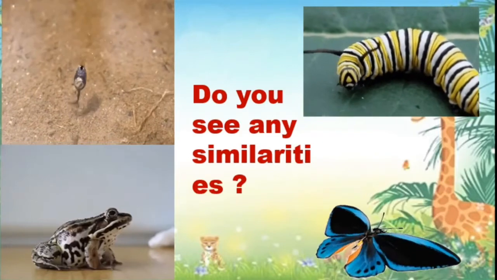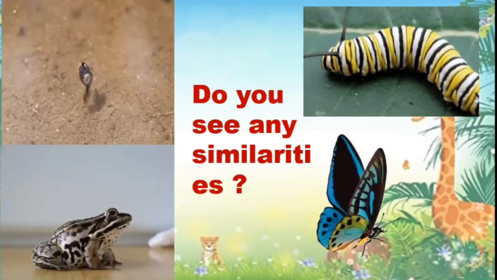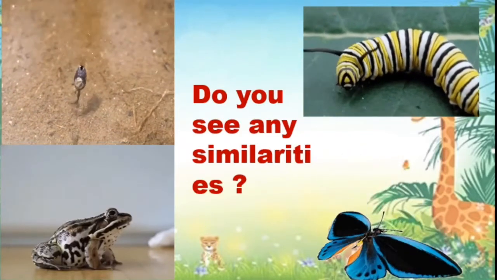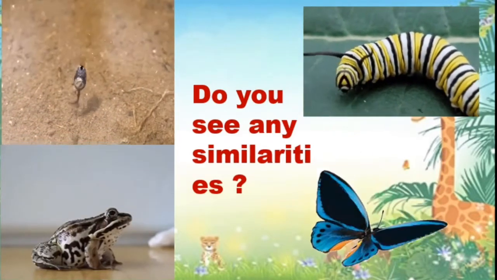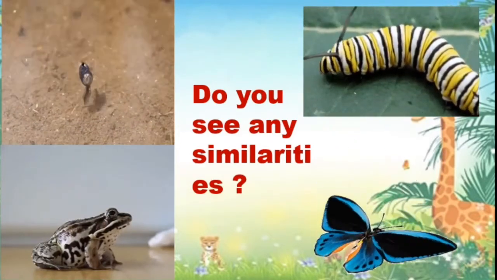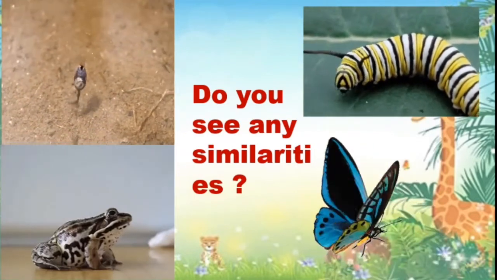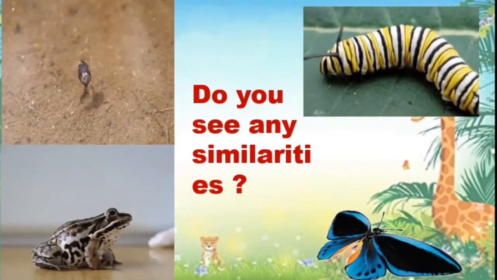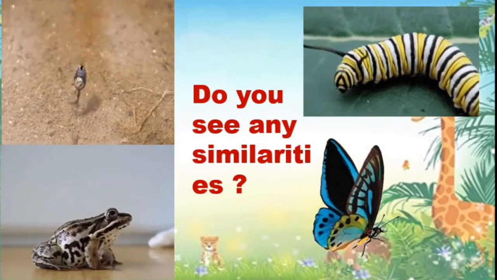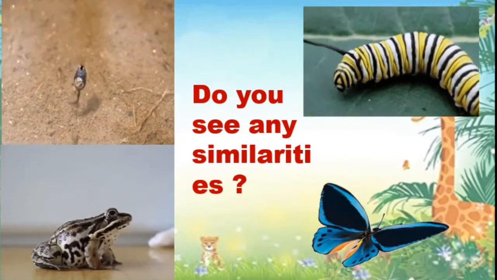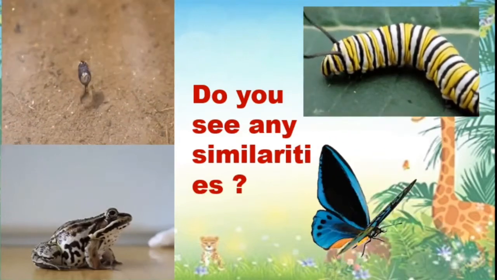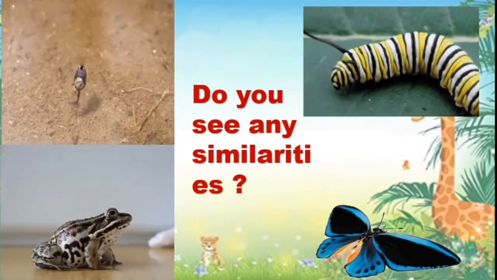The body of the caterpillar is cylindrical, elongated, and it has so many legs. It eats leaves. But the butterfly has 4 beautiful broad wings, 6 legs, a small body, and the butterfly sucks the nectar of the flowers.